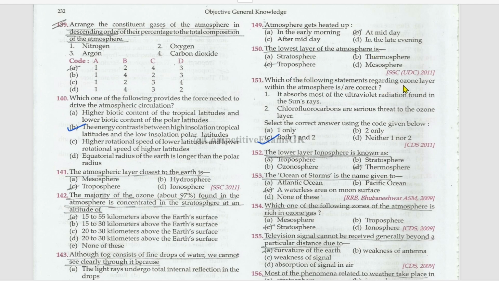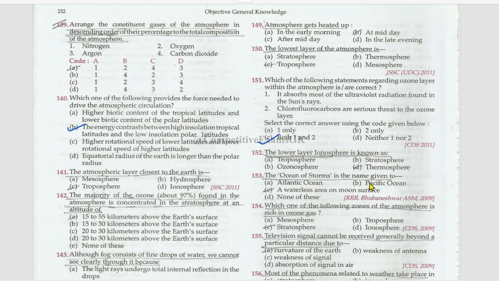Which of the following statements regarding ozone layer within the atmosphere is or are correct? It absorbs most of the UV radiation found in the sun's rays. Chlorofluorocarbons are a serious threat to the ozone layer. Both of them are the correct answers regarding ozone layer. The lowest layer of ionosphere is known as thermosphere.